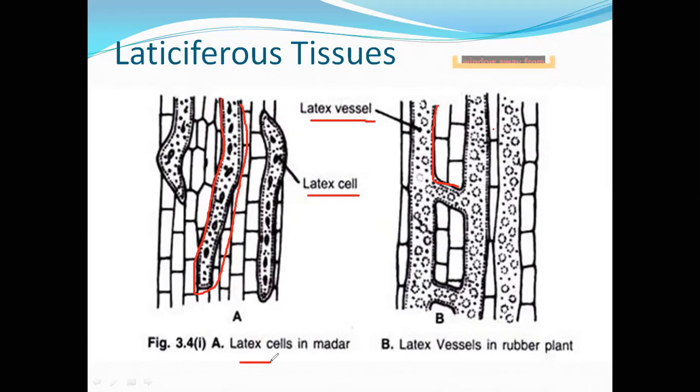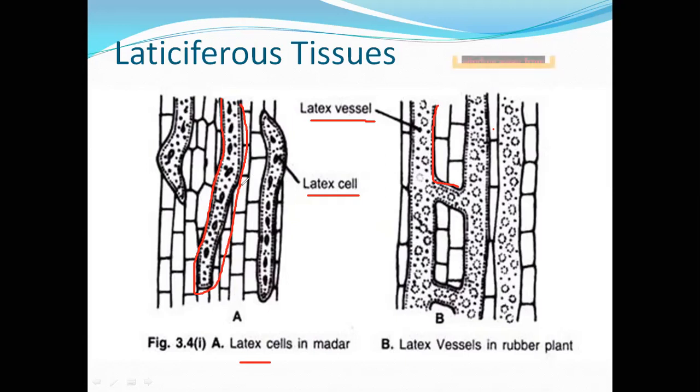Okay. Generally, these latex cells arise from meristematic cells. They grow further and enlarge by apical extensions and become distinct because of their large size, so we clearly see them.